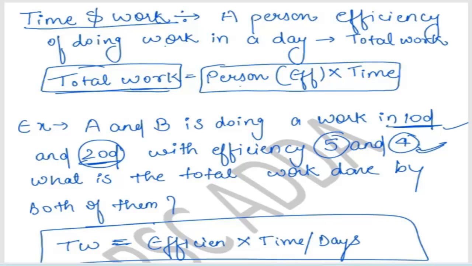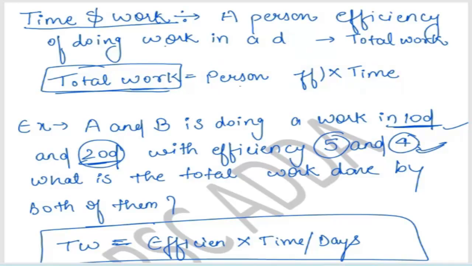No, ma'am, I was just trying to say that in the first time and work formula, you have given person into efficiency into time. But in the example, when we use that, we haven't used any person detail. That was confusing.